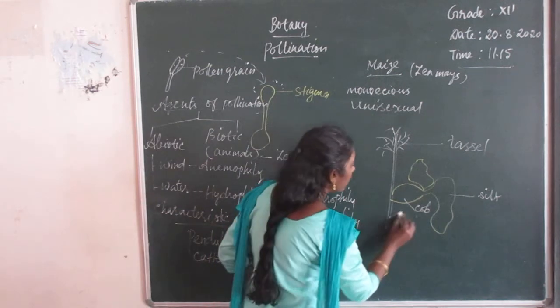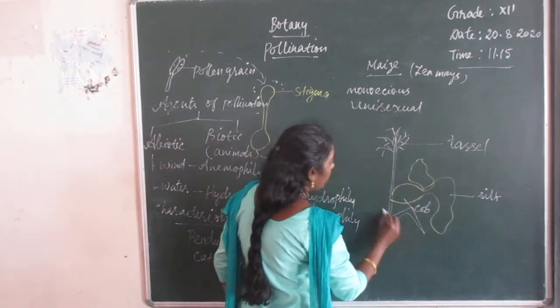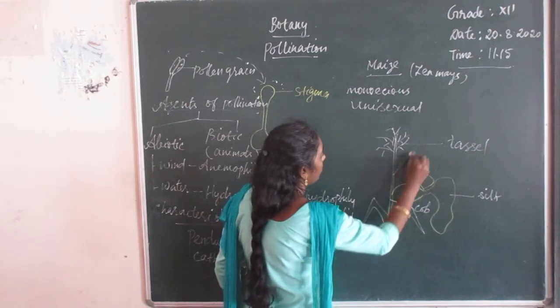Now in this, leaves are produced, monocot plant. It produces the leaf.